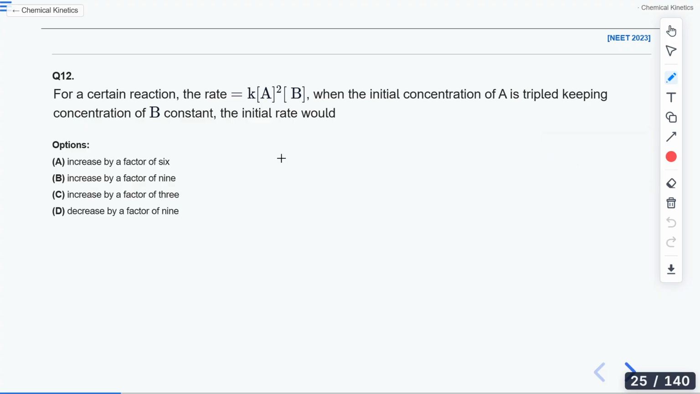So in this question, it is already given that rate is equals to K A square B. Now what are they doing? They are changing the initial concentration of A to the triple. So if I say that there are two conditions, initial and final, the final concentration is becoming 3 times the initial concentration. Okay. Now what will be the rate?